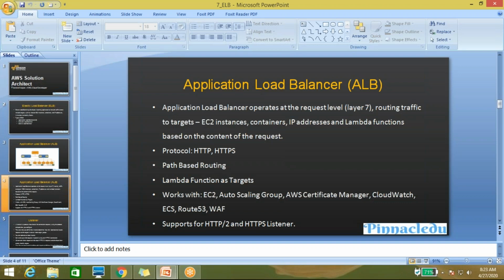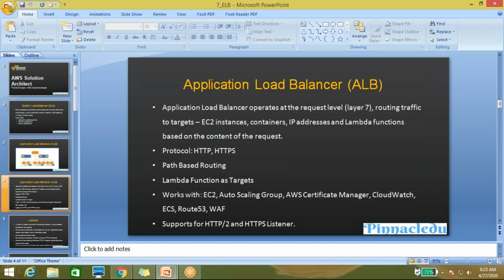Here you can see that the application load balancer operates at request level, layer 7. It means the application load balancer works on the OSI layer. I believe you are already aware of the OSI layers; there are 7 layers. So the application load balancer works on layer 7, the application layer.